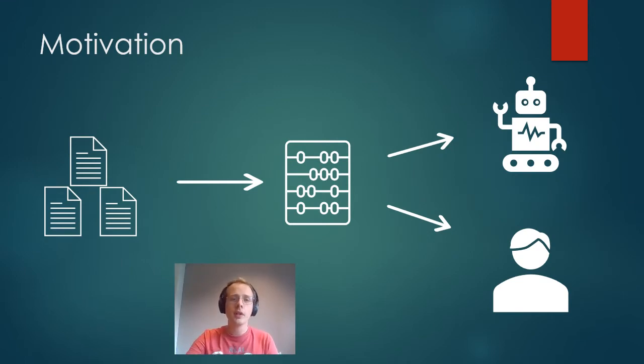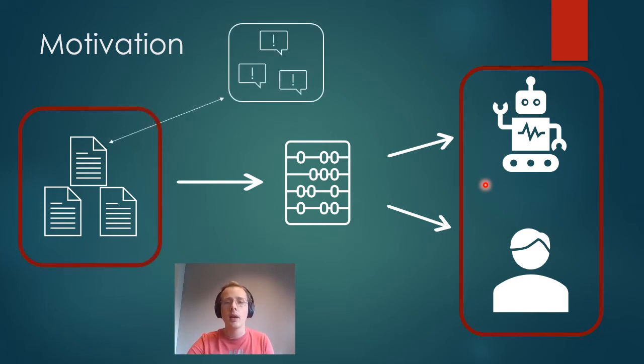Our motivation for studying these accounts is the following. Suppose that we have the account history of several accounts, and we have some binary classifier that predicts whether these account histories were made by a human or a bot account. In the context of mixed accounts, as we saw in the previous slide, this binary classification is of course not sufficient because there is a third class of accounts. Secondly, classifying an entire user's account history might not be accurate, because an account history is made up of several comments, and in the case of a mixed account, these comments were individually made by either a bot or a human, so classifying entire comment histories might not be accurate.